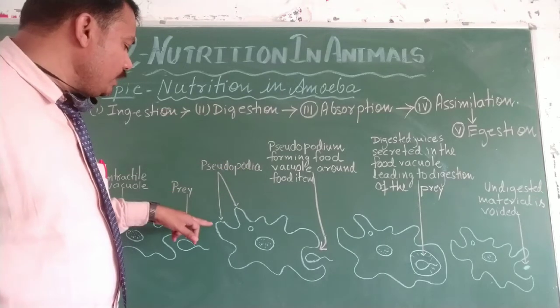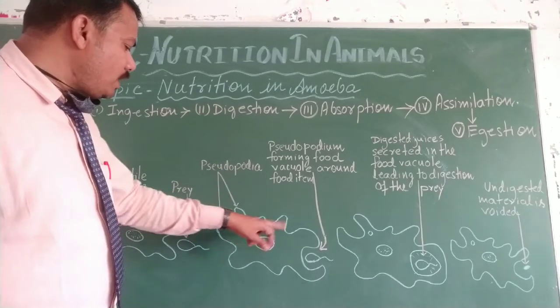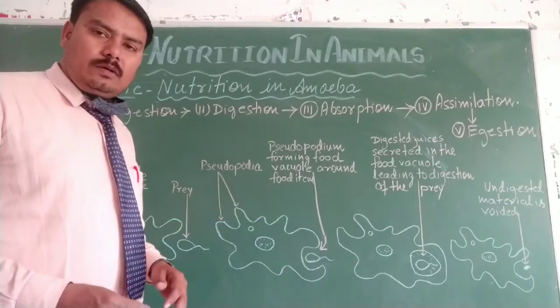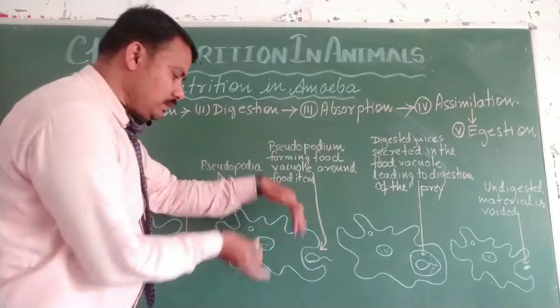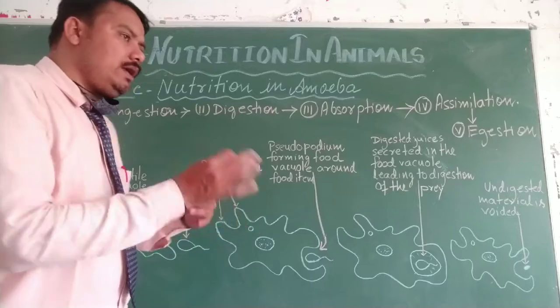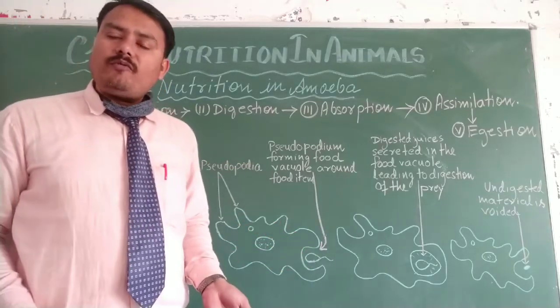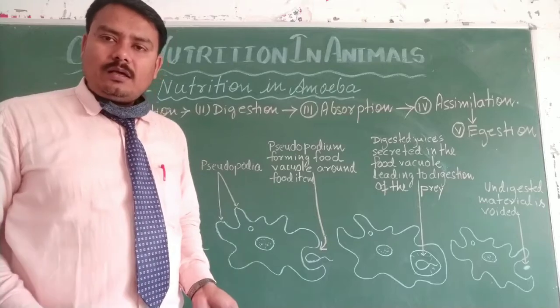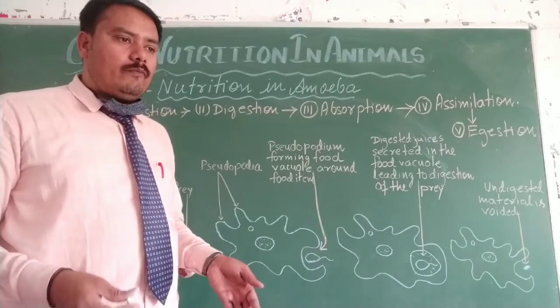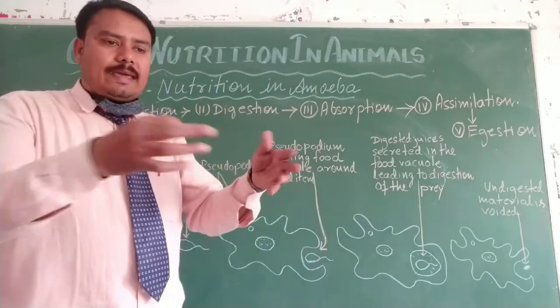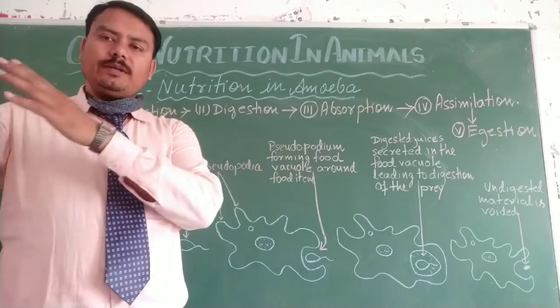Pseudopodia. From any part they can move, from this way, this way, this way, from any part, because they have not got any proper system for walking, they have not got any leg or hand. So from any angle of the body, they start moving.